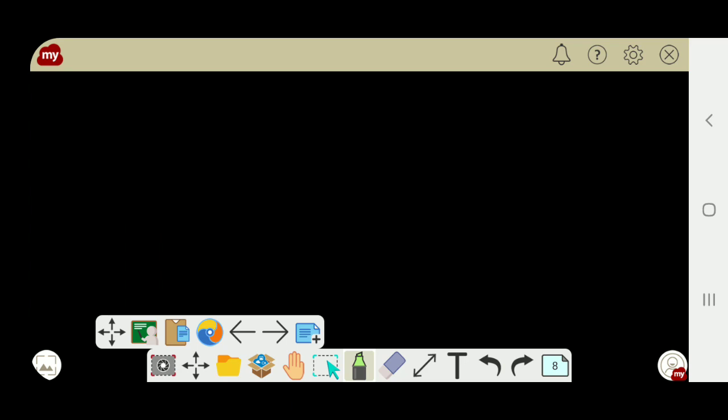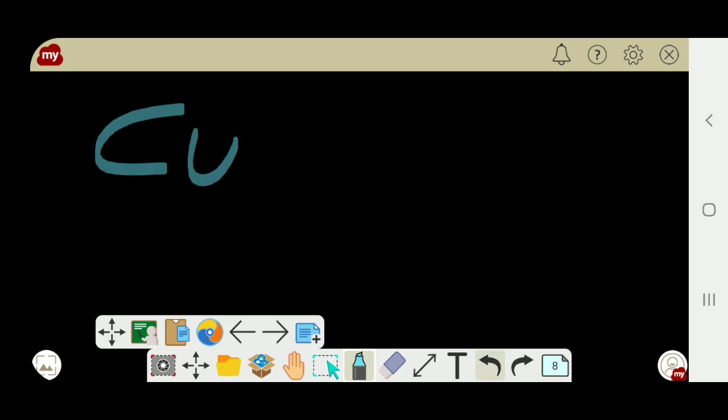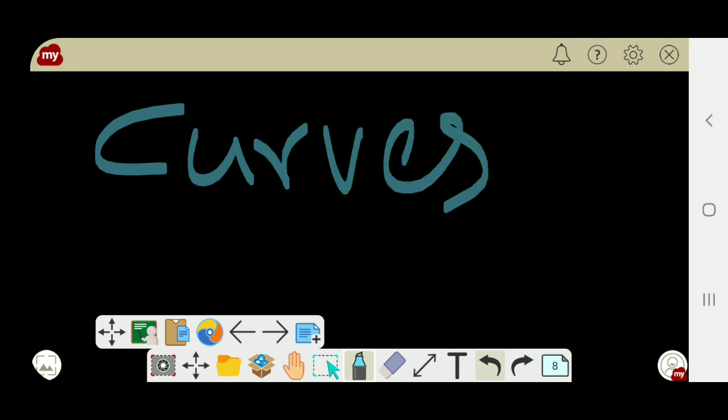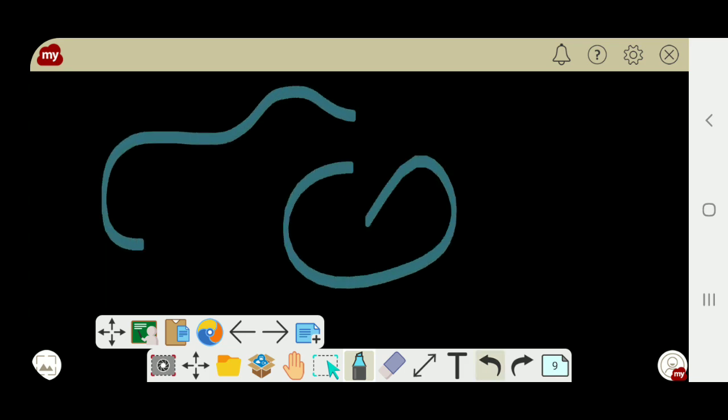Next, the important concept you are going to study is curves. Curves. Isn't it? I don't need to explain; you all know curves. You can draw like this.